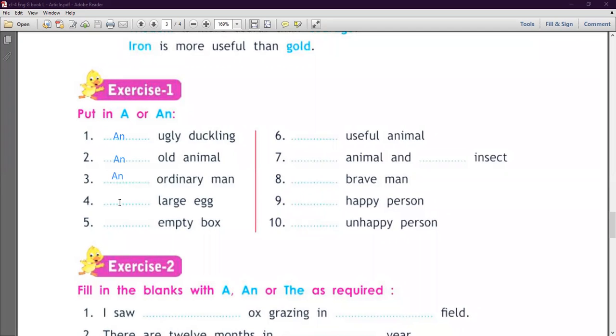Number 4, large egg. Large, when you pronounce it, okay, here we write a. Next is empty box. Empty, when you pronounce empty, so here as a vowel sound, we use an article. Next is number 6, useful animal. Before this we use a. Next is dash animal and dash insect. So here we write an animal and an insect.